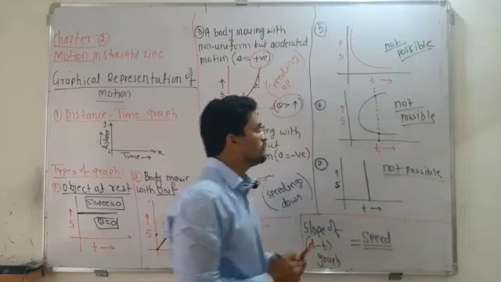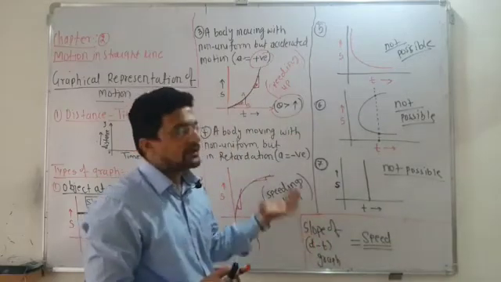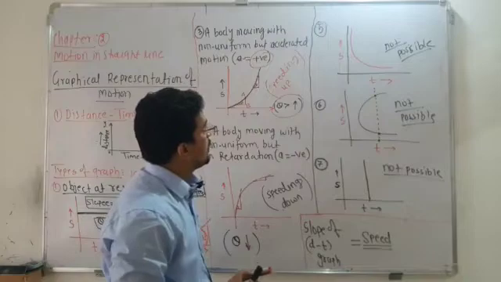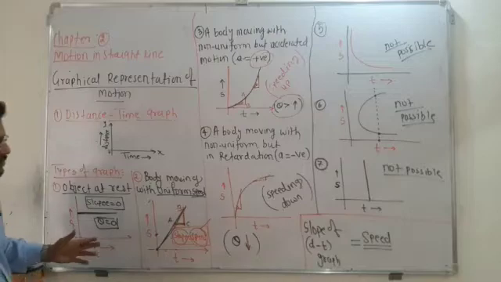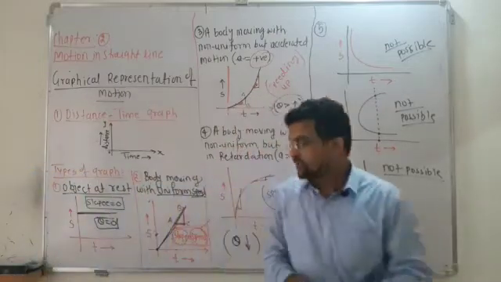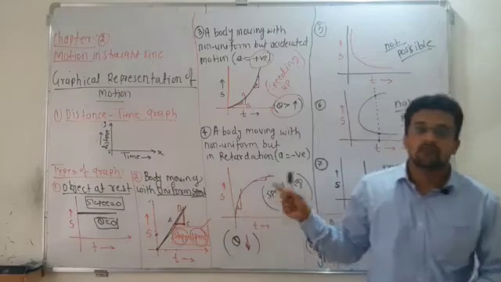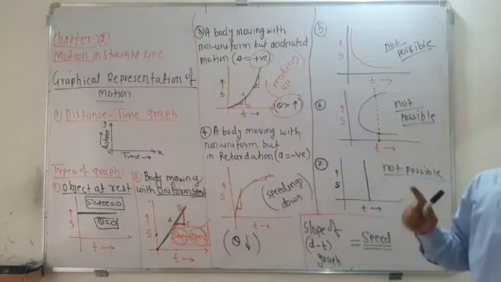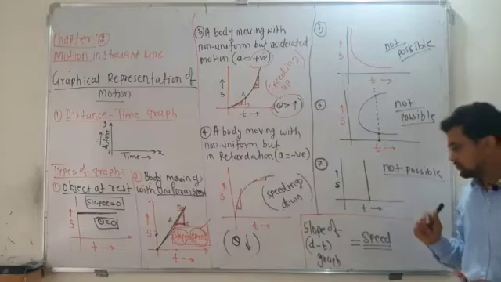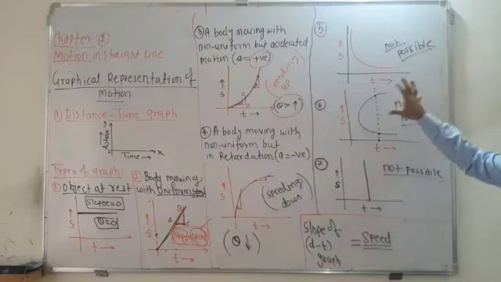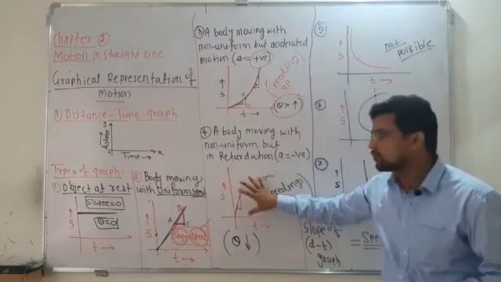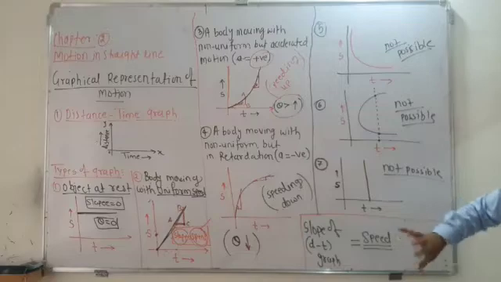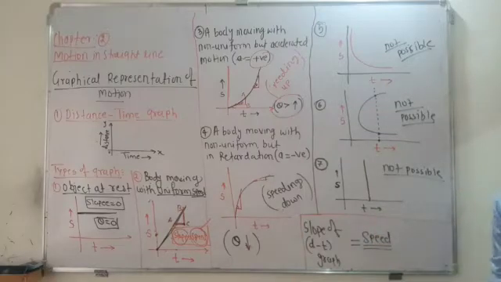So you have to know which diagrams can be possible and which cannot be possible. These are some natures of the graphs you have to know. Just have a look and understand it. Especially, the slope of the distance and time graph will always give you the speed of the vehicle or the object. Then which graphs are possible and not possible, which graph is accelerated, which is deaccelerated or retardation, and when the theta increases and when the theta decreases. Next part we'll see.